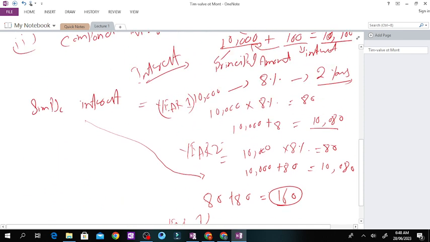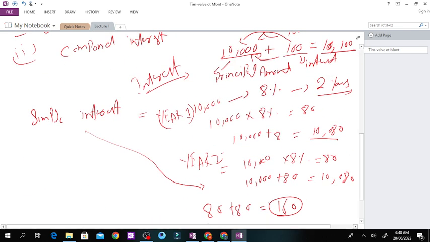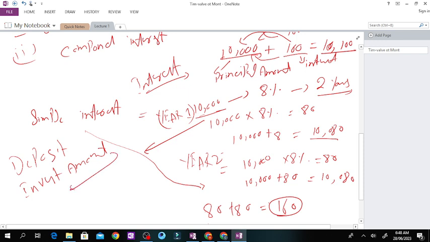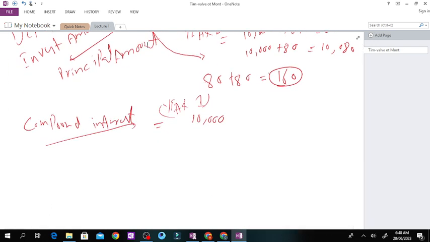Remember that this deposit or investment amount is known as your principal amount.